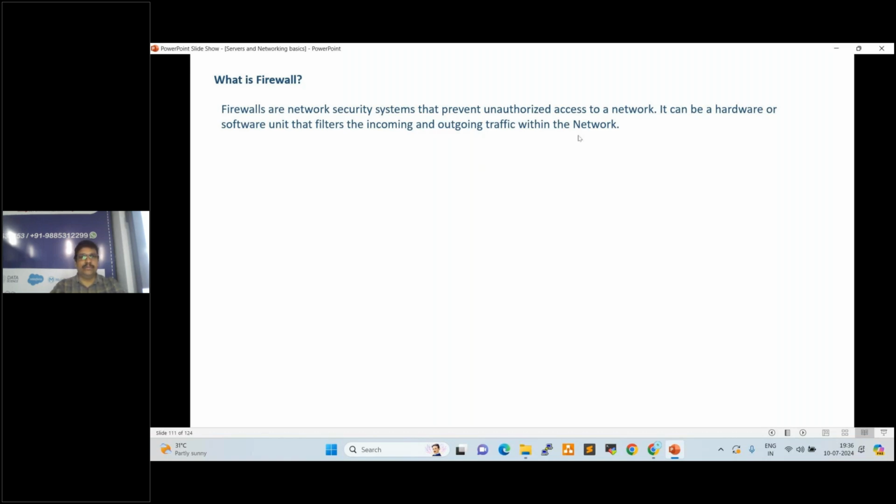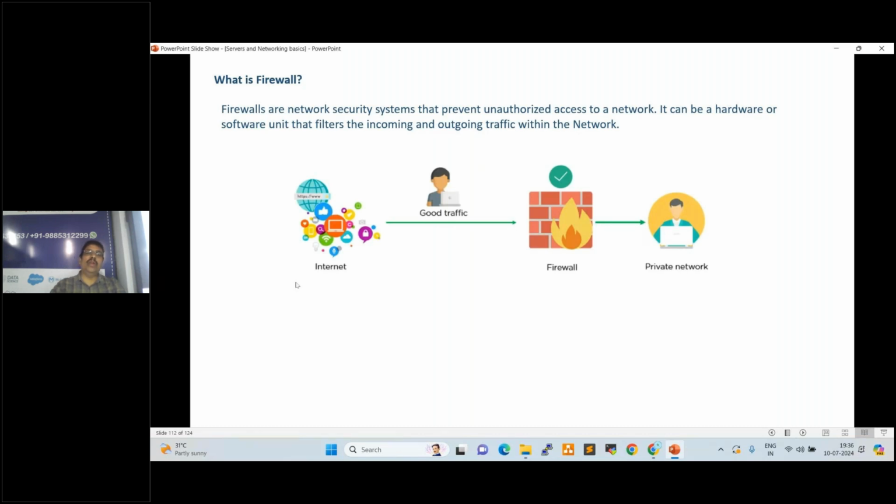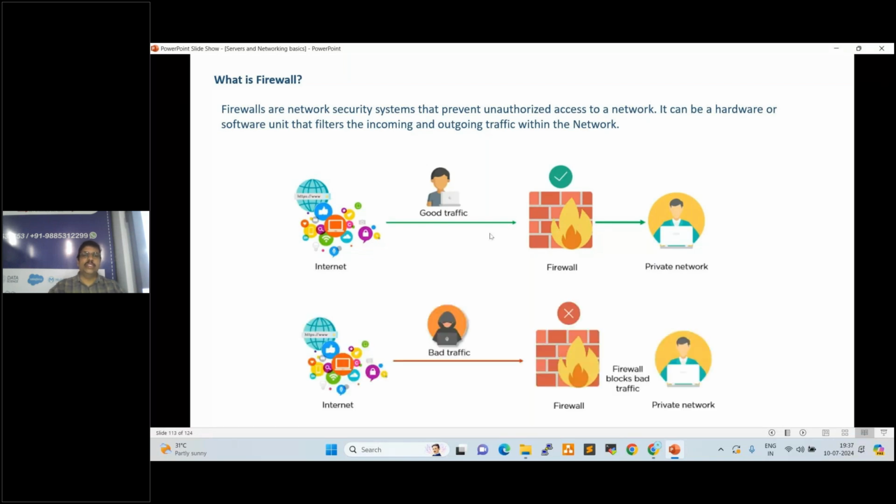See here. When we want to connect to any network, any office network, we connect through the internet. For example, if you want to connect to your office network, how can we connect? Through the internet, we can connect via VPN. Through VPN, we can connect to our office network. So here we create some firewall rules. This firewall allows good traffic, and bad traffic will be denied by the firewall. As per the firewall rules, this will work.